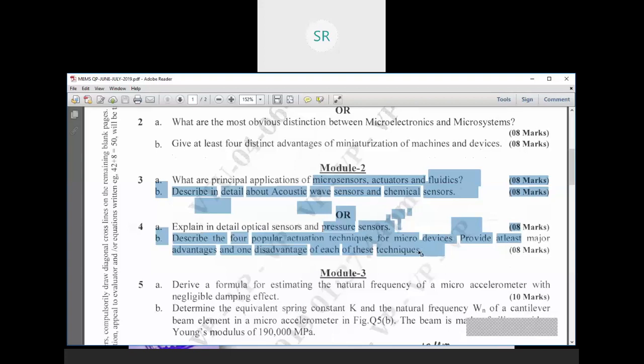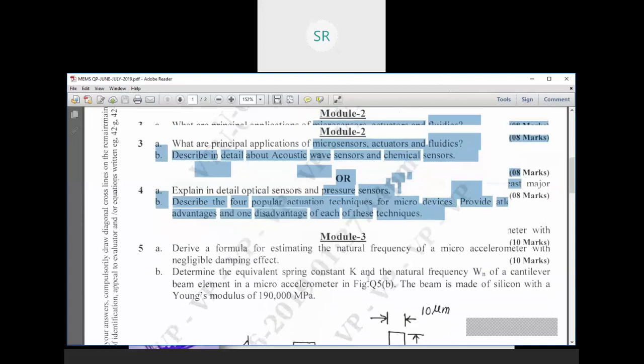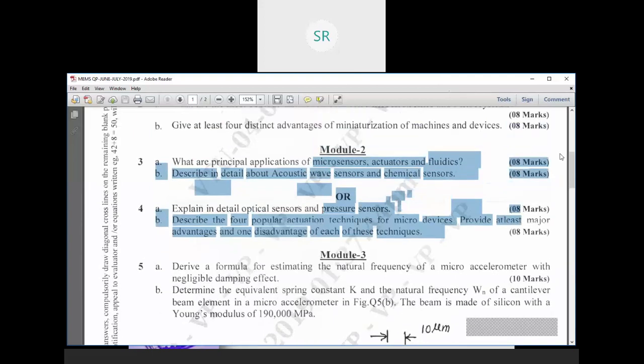If any doubt, you can clarify. Tomorrow in class, we'll do the revision of module 3. Any doubt, you can clarify.